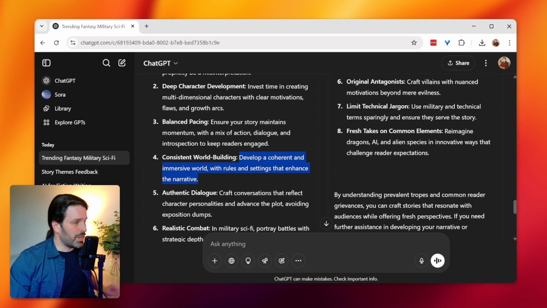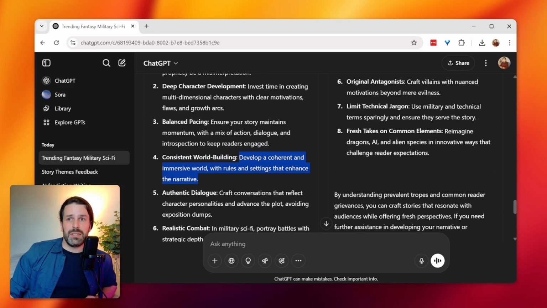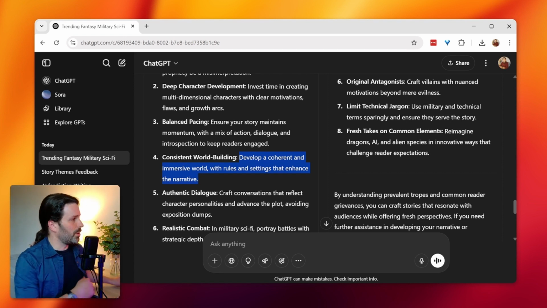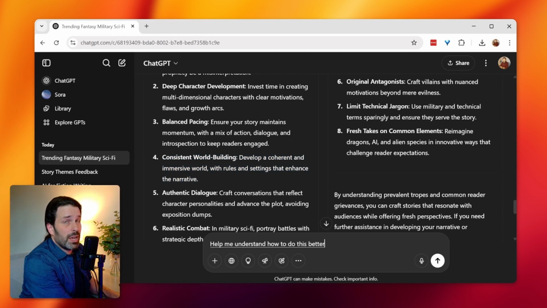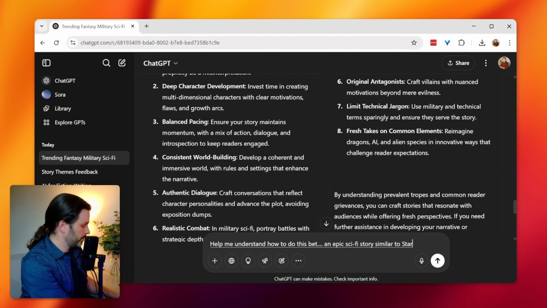Again, a lot of the stuff that chat can give you is straight up basic. Like it goes, develop a coherent and immersive world with rules and settings that enhance the narrative. Like, okay, how do I do that? What do I do with that? So you can take this and you can copy it and go, "Hi, chat. Help me understand how to do this better if I'm writing an epic sci-fi story similar to Star Wars."